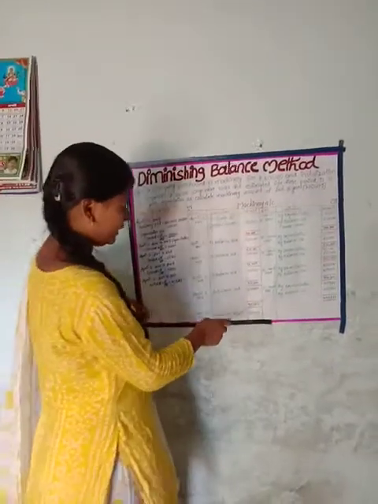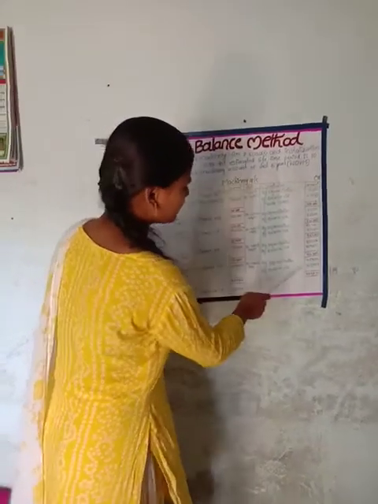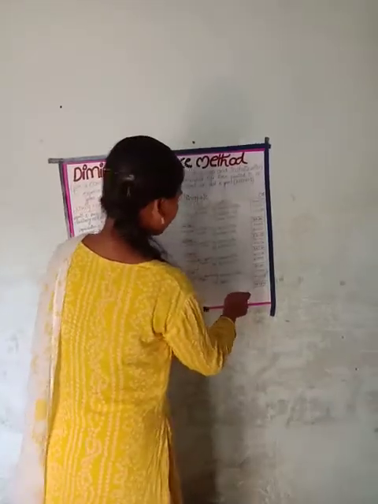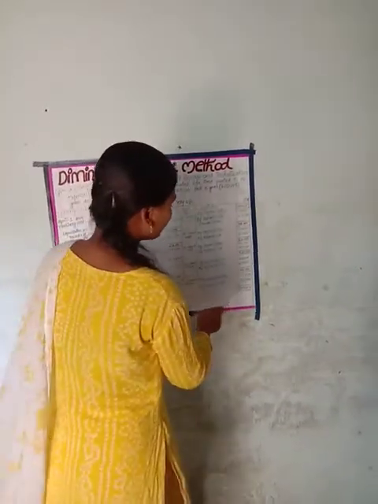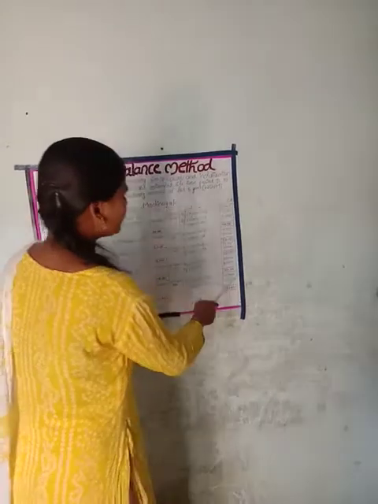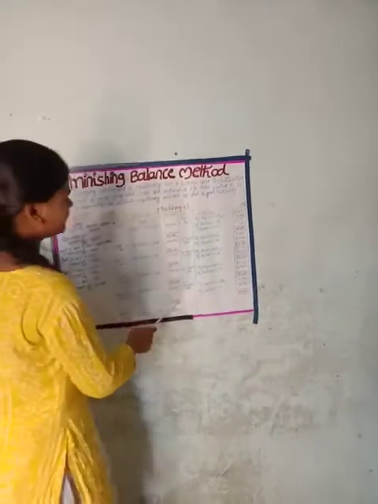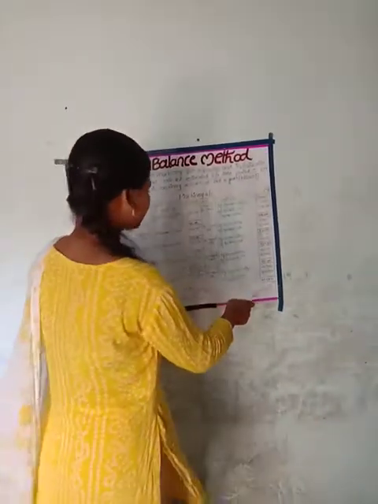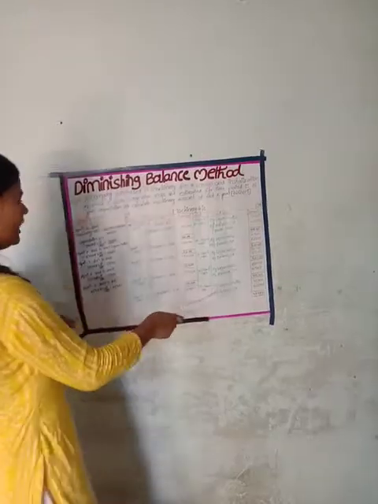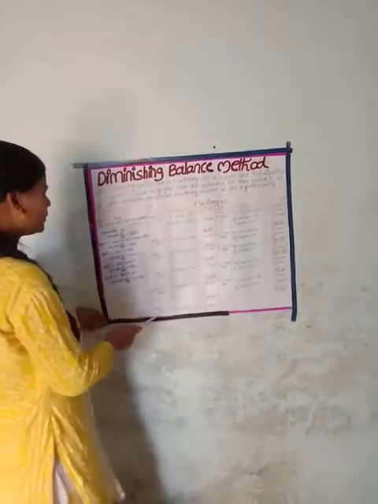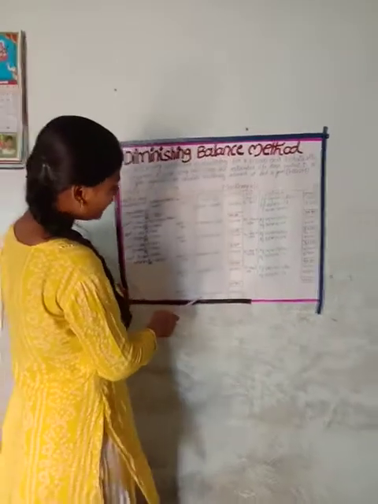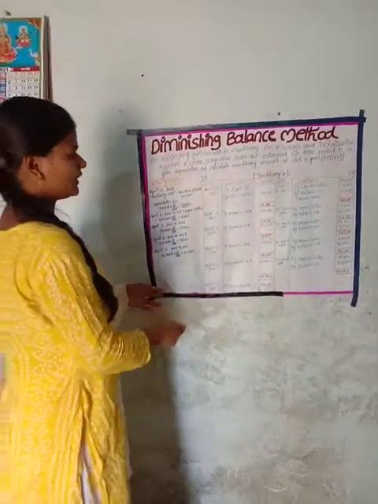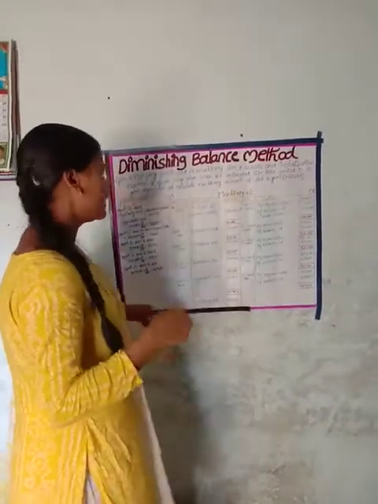End of the year 31st March 2010, by depreciation 45,927, by balance carried down 4,13,343. Highest amount 4,59,270 on both sides. And transferred into April 1st 2010, balance brought down 4,13,343. This is the diminishing balance method.